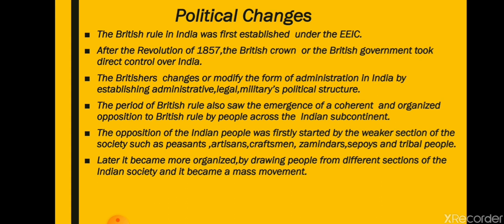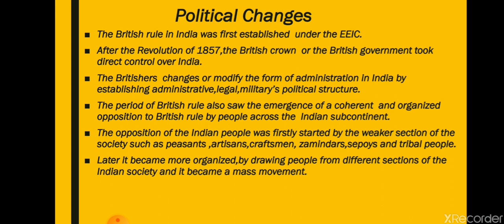The period of British rule also saw the emergence of a coherent and organized opposition to British rule by people across the Indian subcontinent. The revolt of 1857 was the result of the opposition of the Indian people towards Britishers.